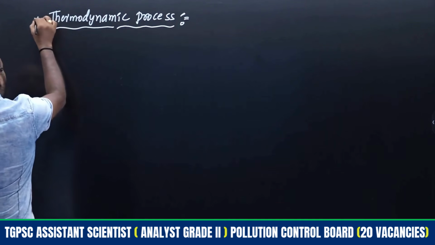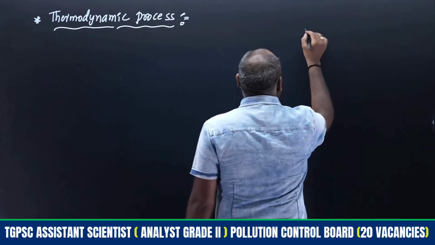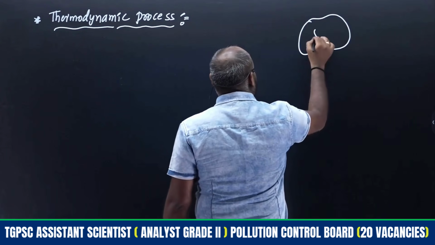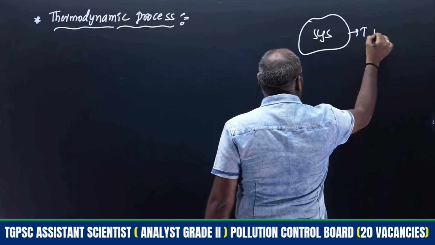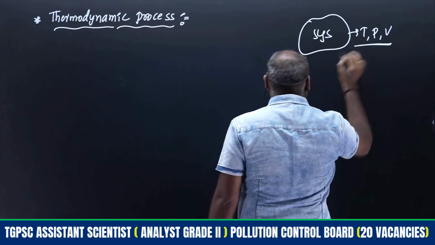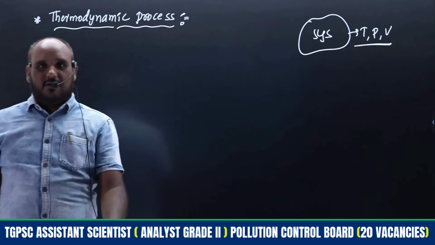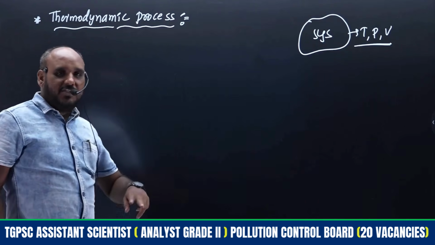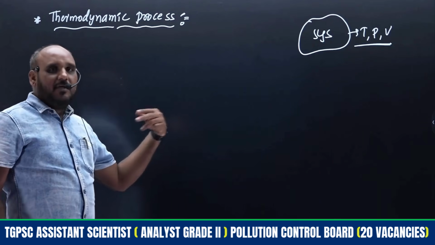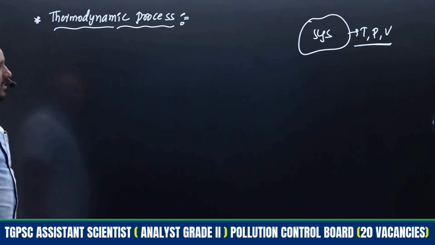Thermodynamic process. Any system we may consider is present at temperature T, pressure P, and volume V. These are the state properties or thermodynamic state variables, right? If one of the variables changes, the other variables may remain the same. Depending on that, we get the various thermodynamic processes, right?